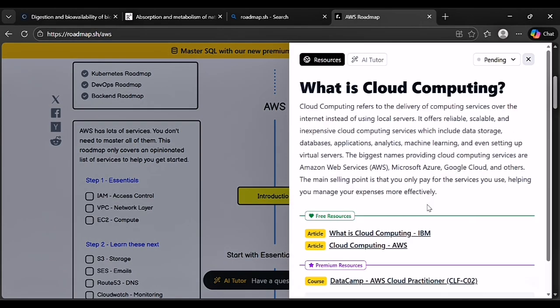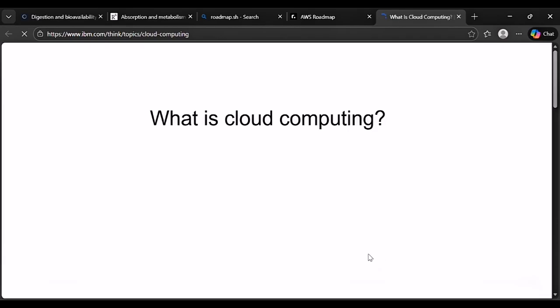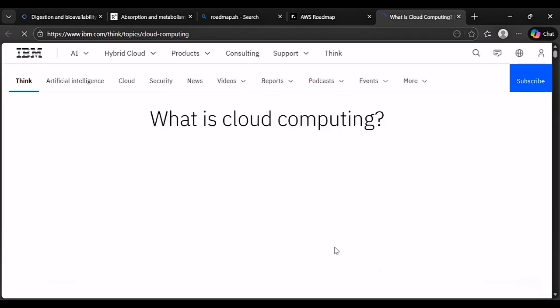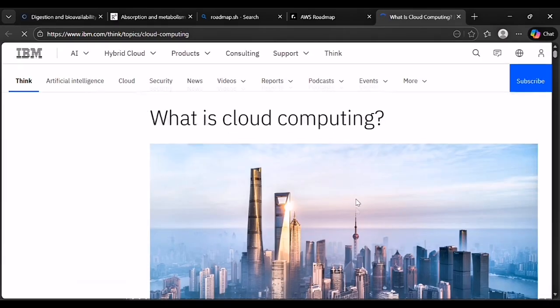Then these are the resources, the free resources that you can use to learn what is cloud computing. I'm going to click on it. It will take you to where you can learn what is cloud computing. So this is what is cloud computing, so you can do that for any tech skill you want to learn.